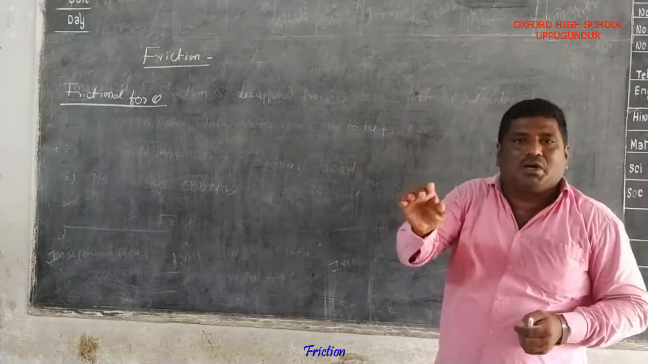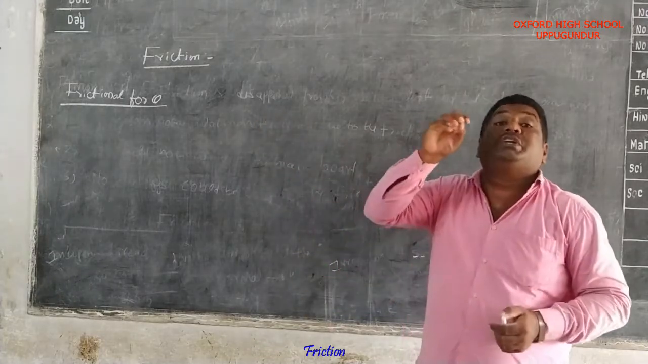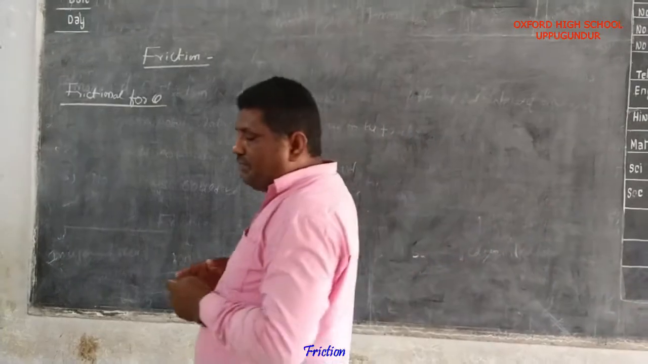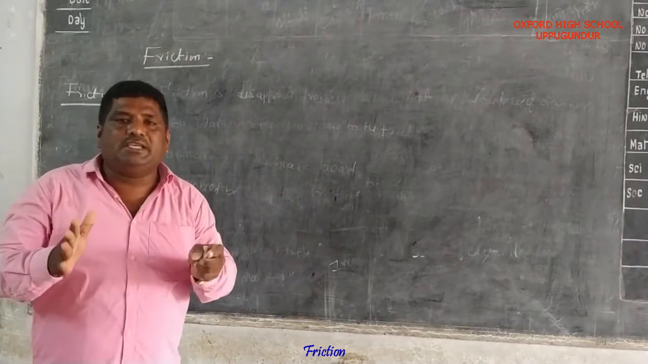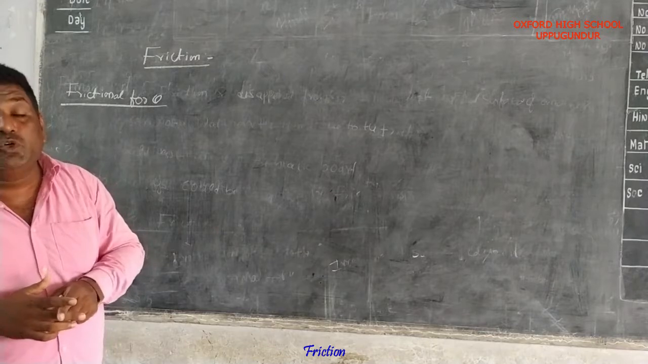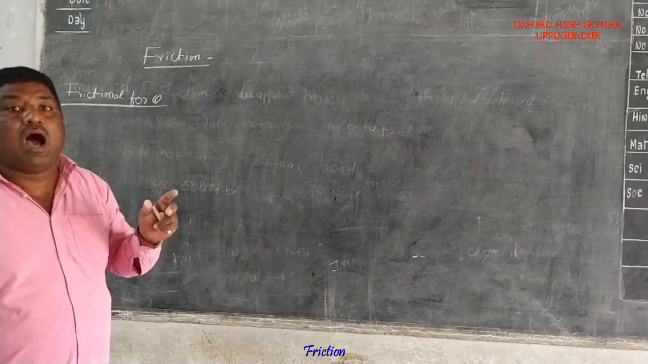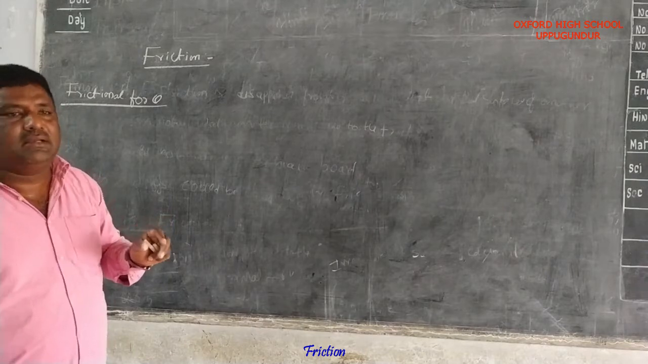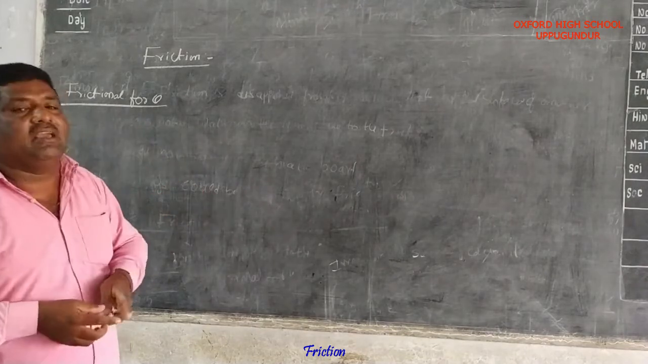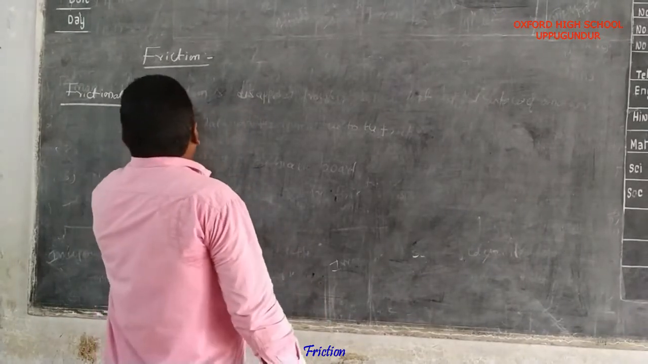Two objects or two bodies are in contact. It is called the frictional force. What is the definition of frictional force? The force which opposes the relative motion of two bodies or two objects in contact is called the frictional force.